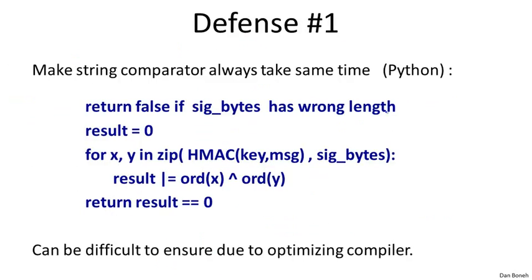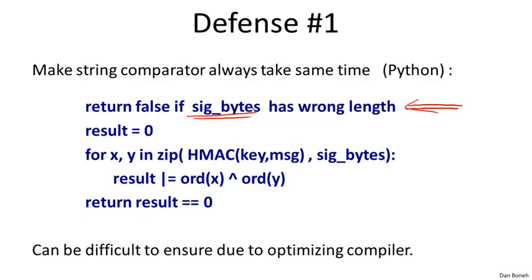So what do we do? Let me show you two defenses. The first defense, I'll write it again in Python, is as follows. And in fact, the Keyczar library exactly implemented this defense. This code is actually taken out of the updated version of the library. The first thing we do is we test if the signature bytes submitted by the attacker are of the correct length. Say for HMAC, this would be, say, 96 bits or 128 bits, and if not, we reject that as an invalid MAC. But now if the signature bytes really do have the correct length, what we do is we implement our own comparator that always takes the same amount of time to compare the two strings.